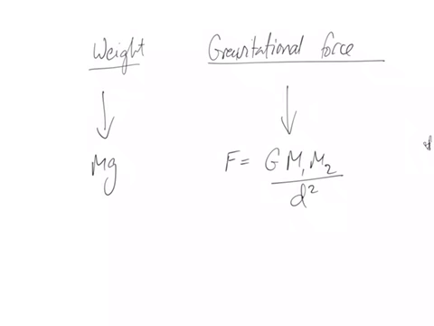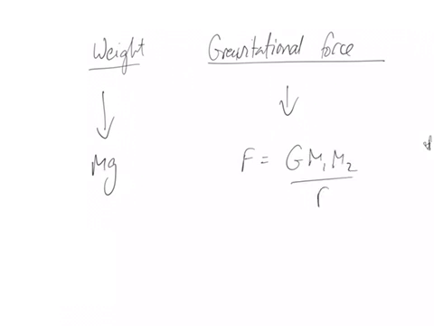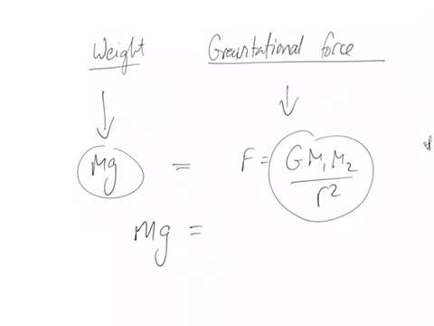Often you'll see, and in the HSC, you'll see r. Okay, we can let these equal each other because they're both the same thing in the case of being in the Earth's gravitational field. So here we have mg equals G m1 m2 on r squared.